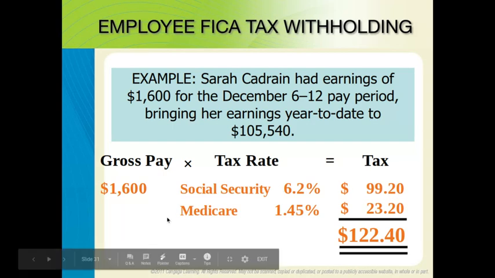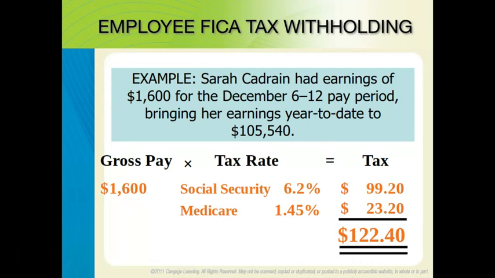For Medicare, we take that $1,600 times 1.45% to get $23.20. We add those two together, and $122.40 is being taken out for FICA tax. The employer does this for you. You don't ever have to worry about it, but this is how it's calculated.